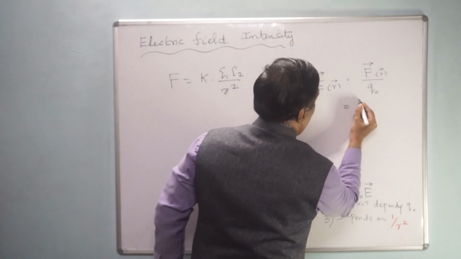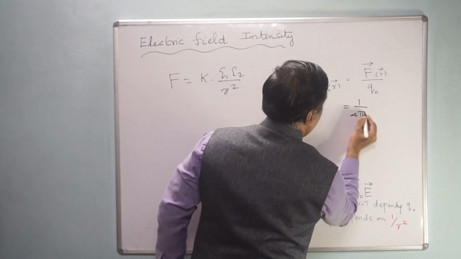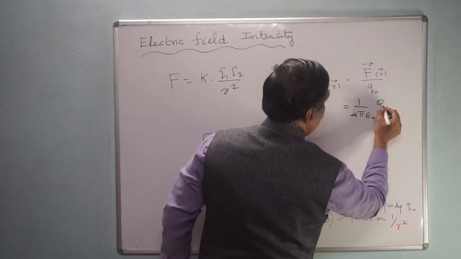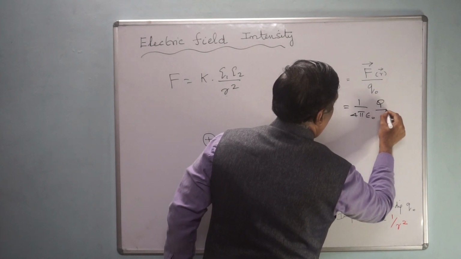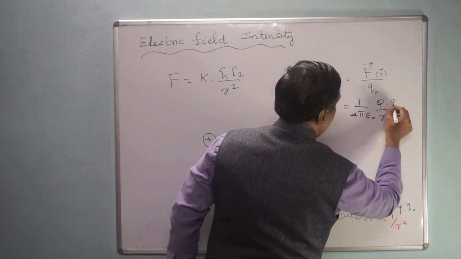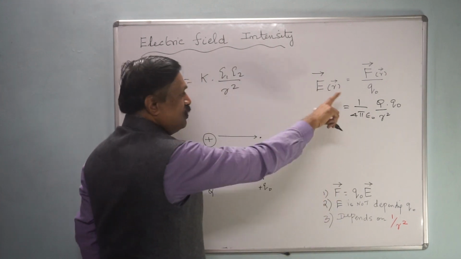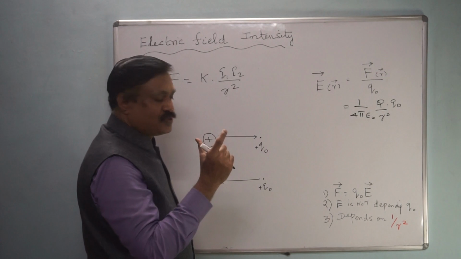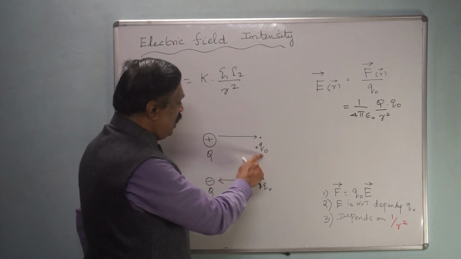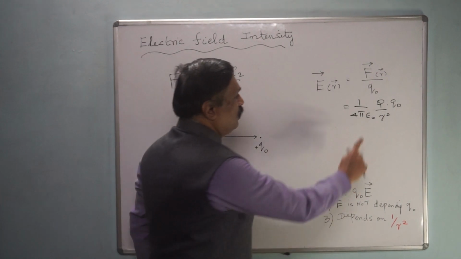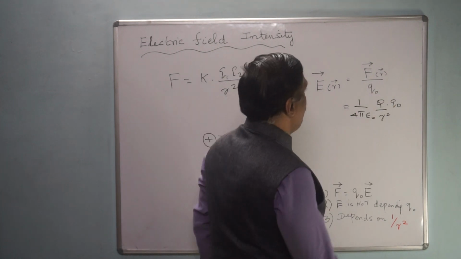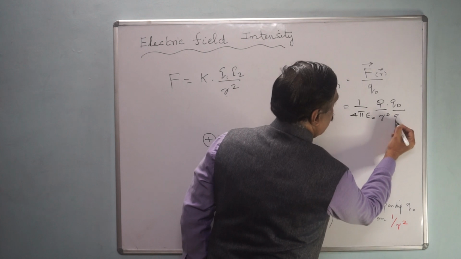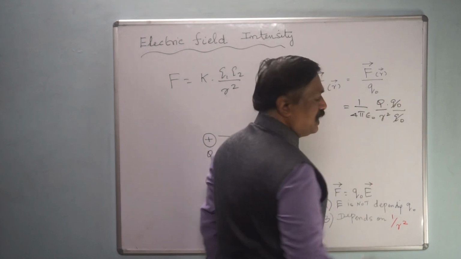Now you can substitute this F for these two charges. That means 1 by 4 pi epsilon 0, that is the K value, and Q Q0 by R squared. Q1, Q2 means two charges, therefore Q is one charge and this Q0 is another charge. Now divided by this Q0, this will cancel.